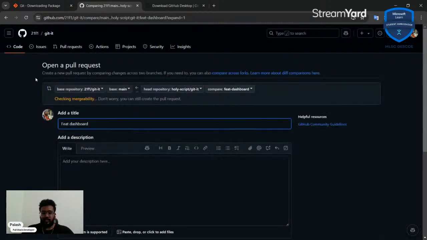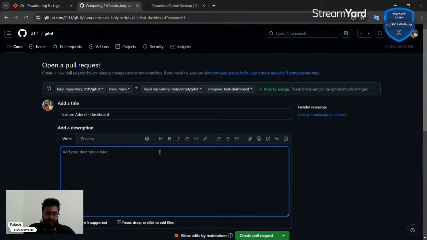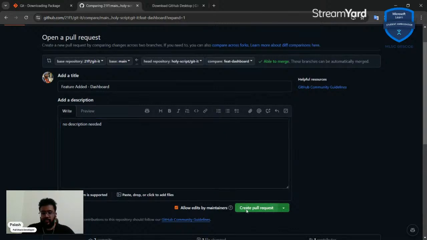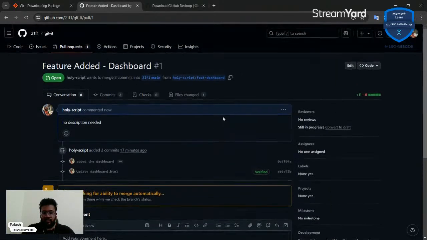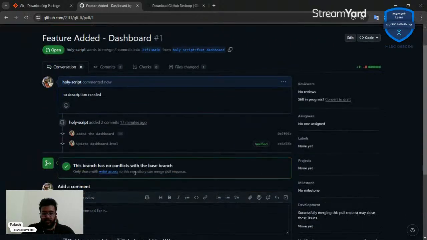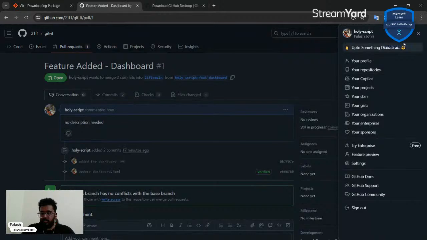So let's click on this, and I can add a title to the pull request. I can just say feature added dashboard, and I can add a description, but no description needed. I can create a pull request. It's as simple as that. And there's a bunch of stuff going on over here, we'll get into this. Let me just switch users right now.